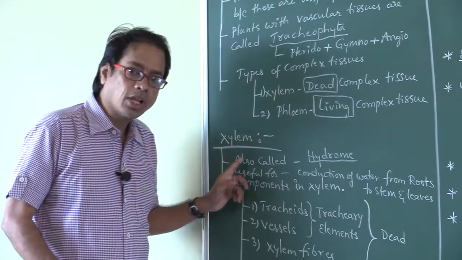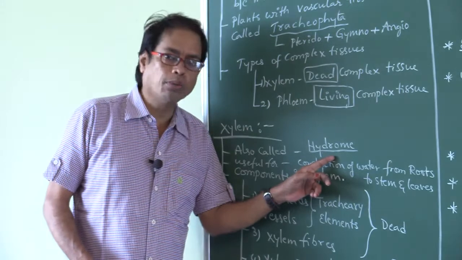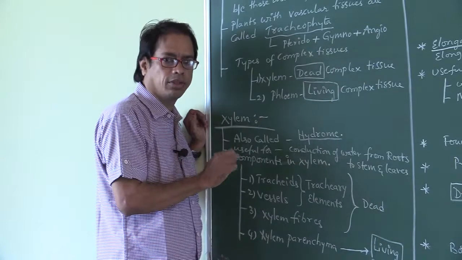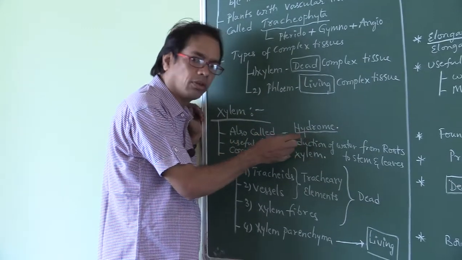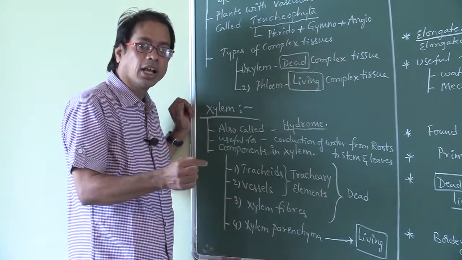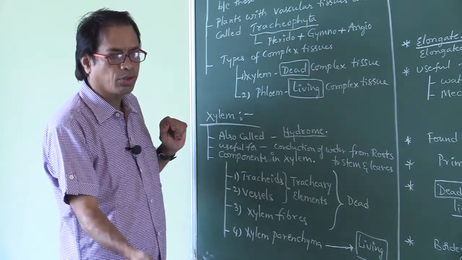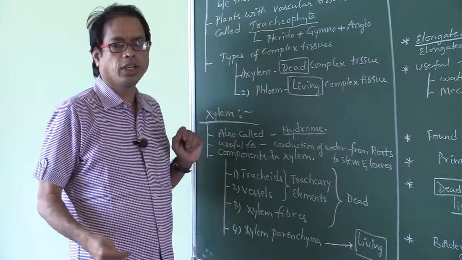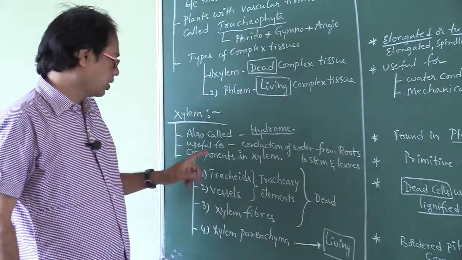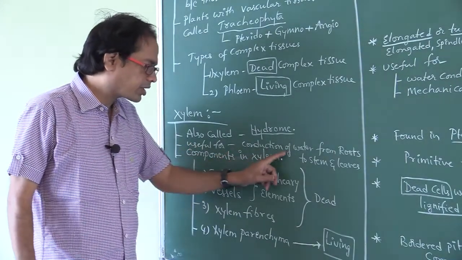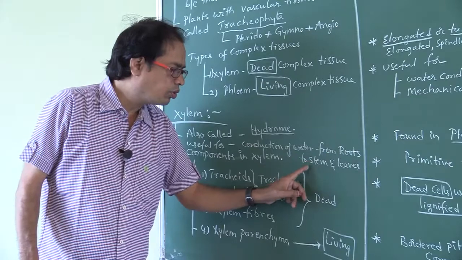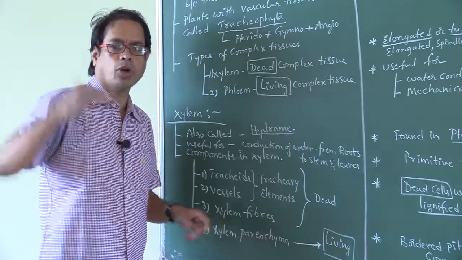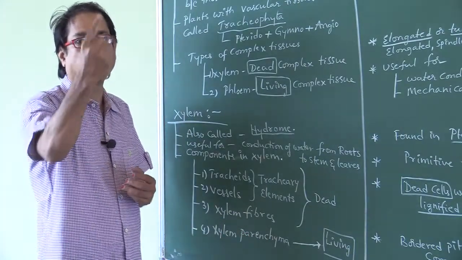Xylem is also called hydrome. Hydro means what? Water. Why? Because it is useful for conduction of water from roots to stem and leaves, from roots to aerial parts of the plant body. That is upward conduction. This conduction is upward.